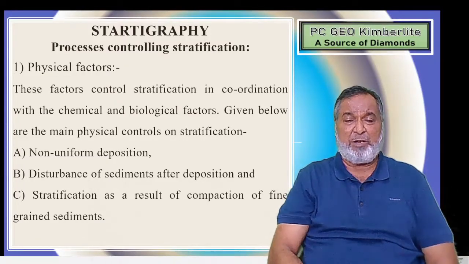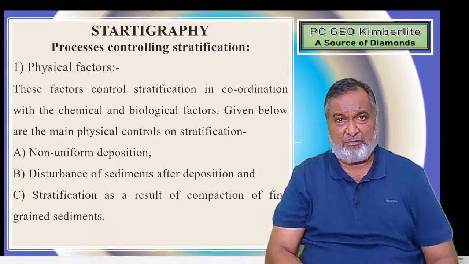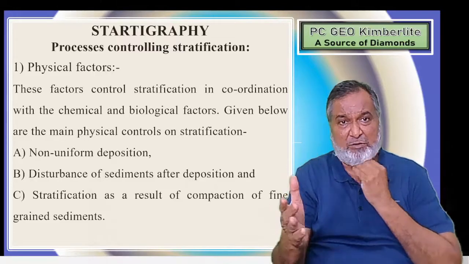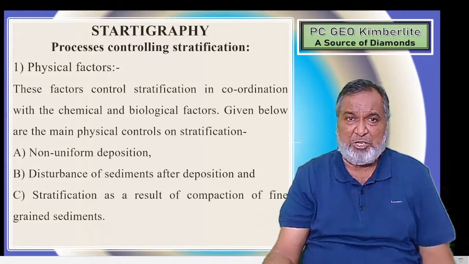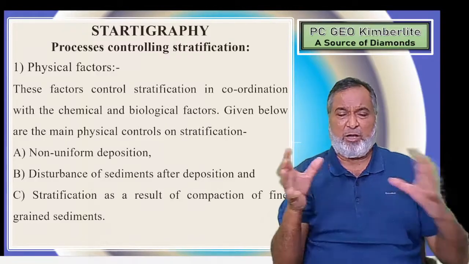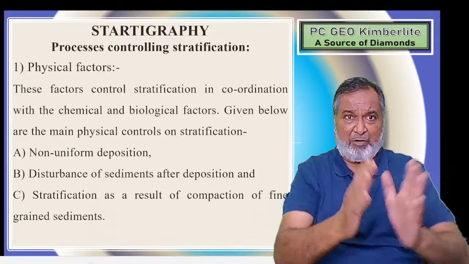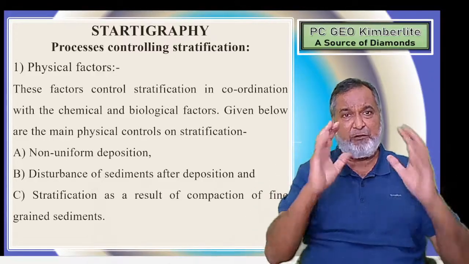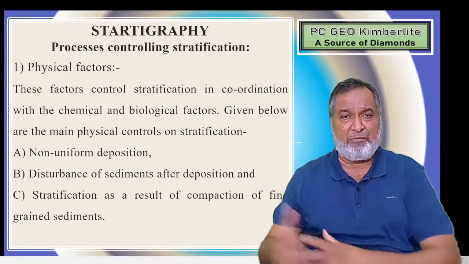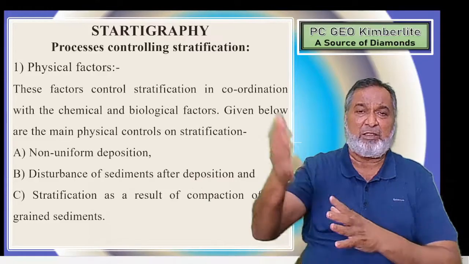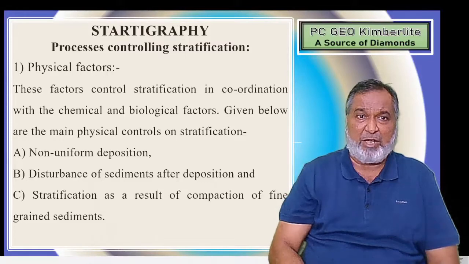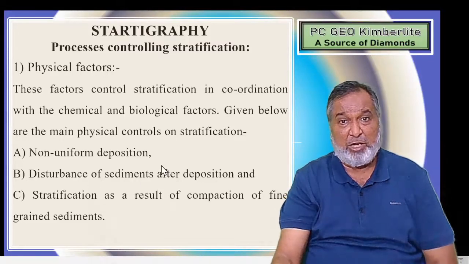And in that, the first one is the physical factors. These are called physical or mechanical factors. These factors control stratification in coordination with chemical and biological ones. It will always be associated. Not only physical is doing it, but in nature every process goes hand in hand. So the physical factor will be supported by the chemical, then there will be the biological factor. So the physical or mechanical factor will give you control on stratification.